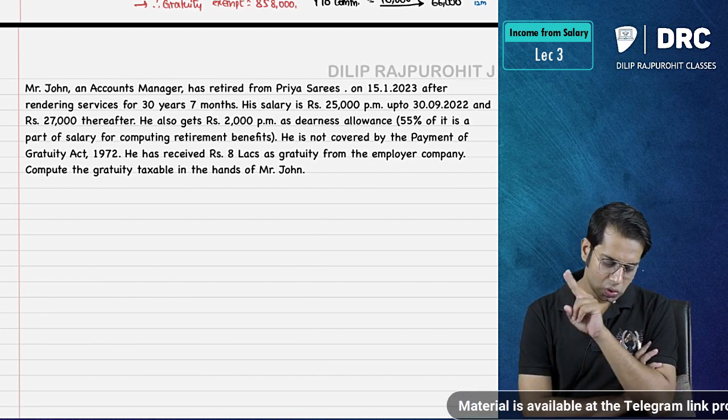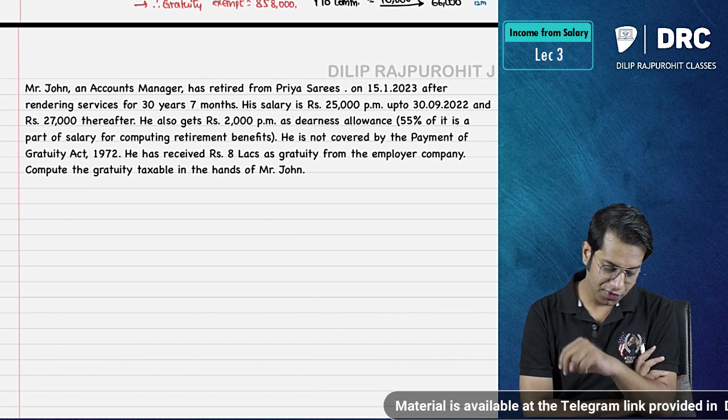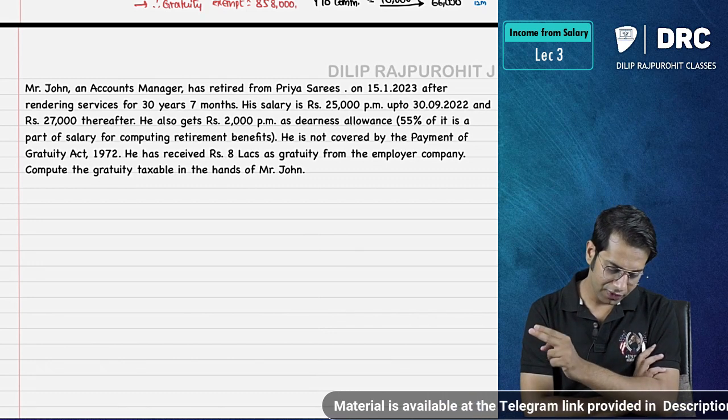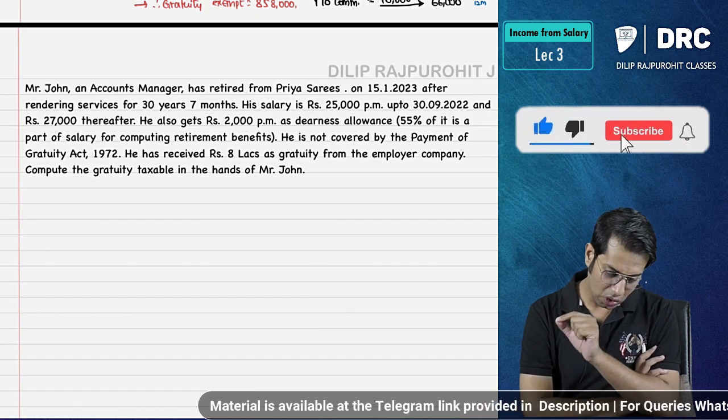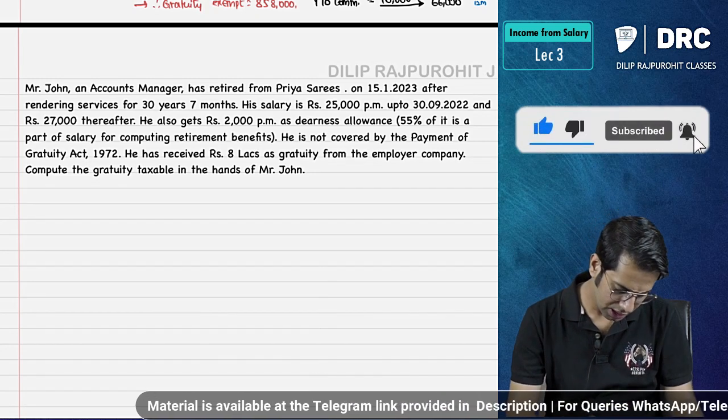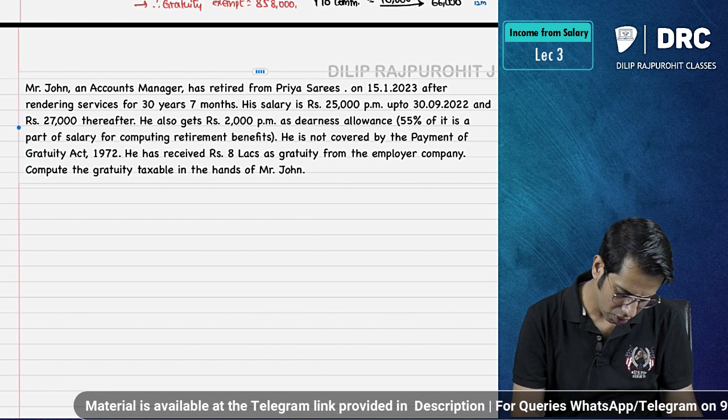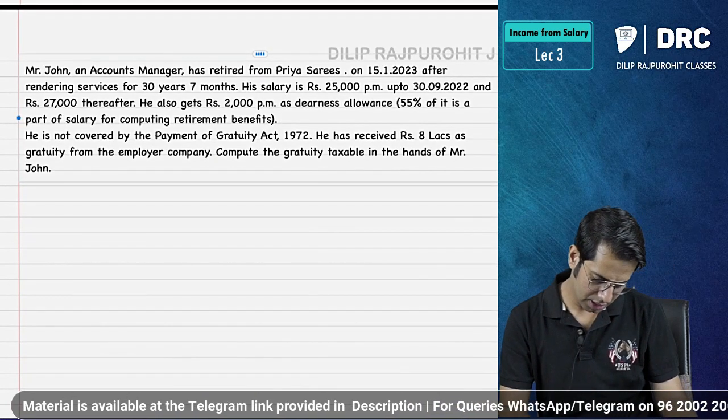He also gets 2,000 rupees as dearness allowances. 55% of it forms part of retirement benefit. He is not covered under POGA. The question says, write it in next line.